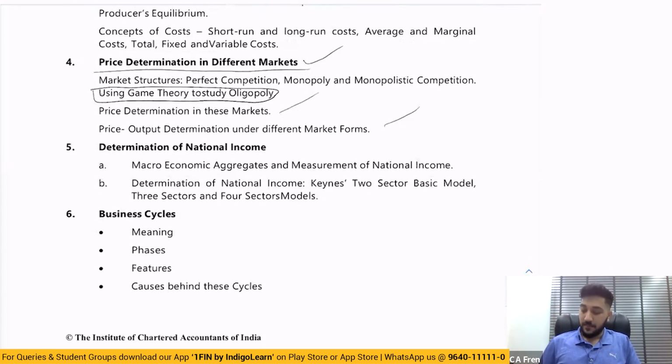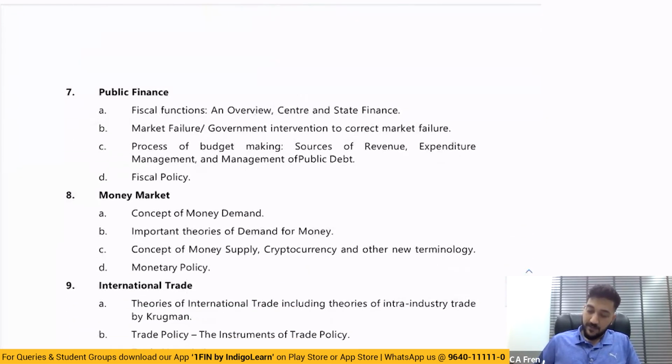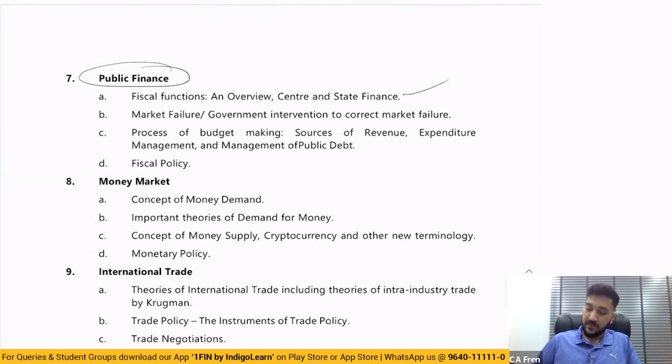Now, very interestingly, previously, I know that from CPT, when it became business economics and BCK, they had added business cycles. Now, the business cycles, they have continued in the 2024 new syllabus also. Then, interestingly, the inter topics of the previous syllabus have found a place in the foundation topics in the new syllabus. That is determination of national income and Keynes theory of national income. Then we have public finance, fiscal functions, what is market failure, etc. All these things were there at the inter level. Now that has been pushed toward foundation level.